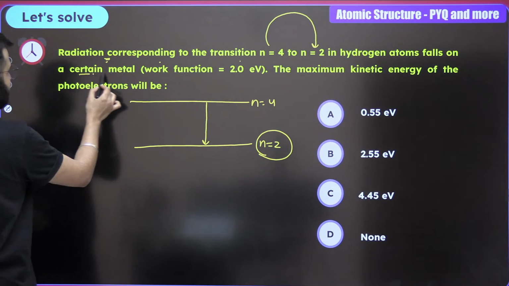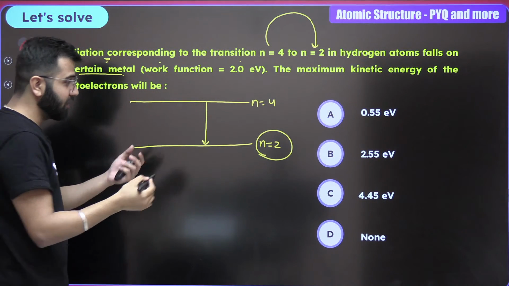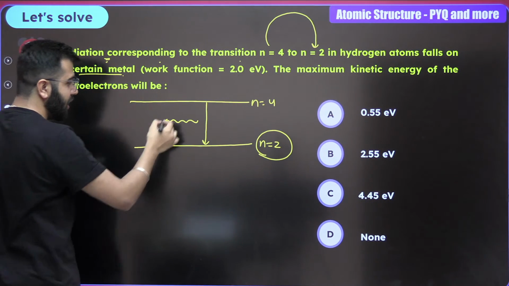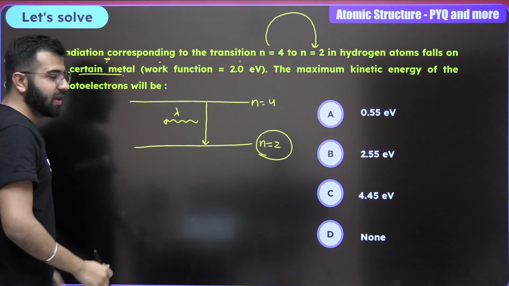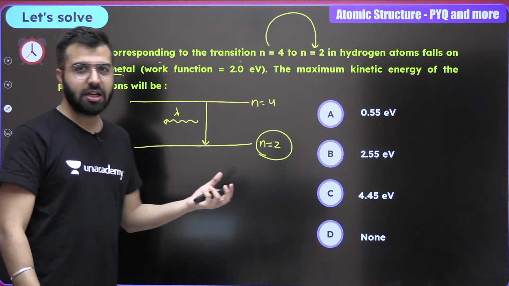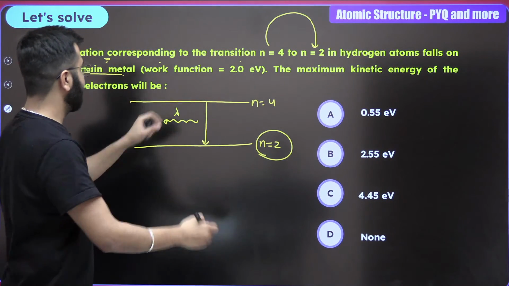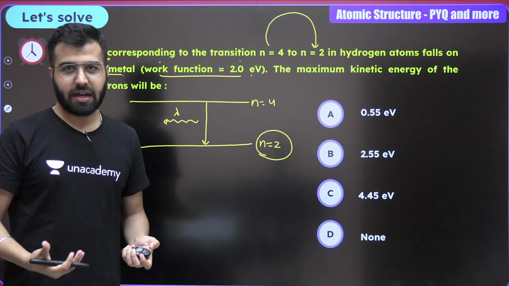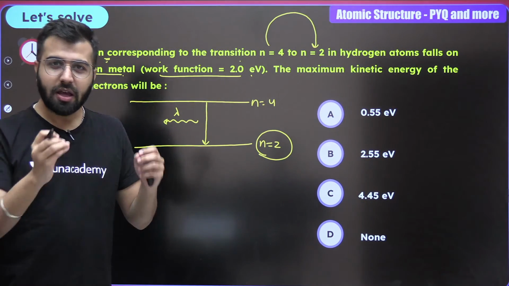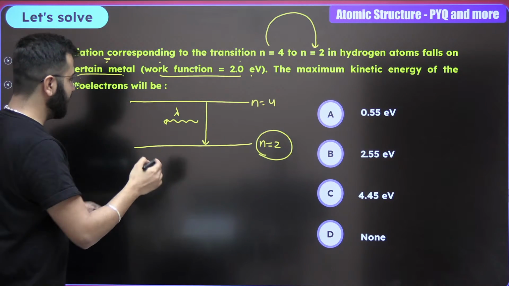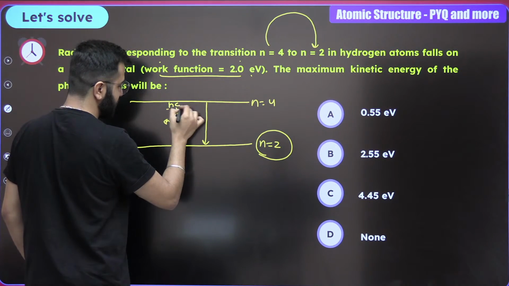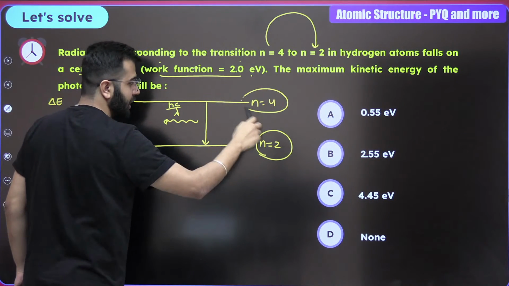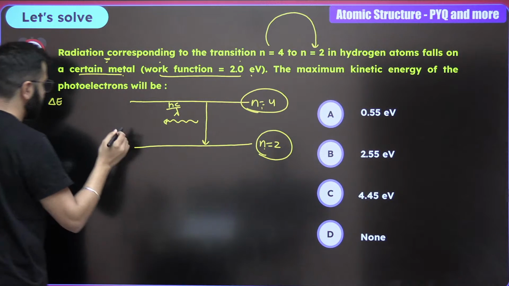Falls on a certain metal. So whatever radiation you get is going to have a wavelength. Now we have to use this energy that is striking a metal having a work function 2.0 eV, right? So now let's look for the delta E first. Let's look for the hc by lambda first. So how will you calculate this? Delta E from E4 till E2.